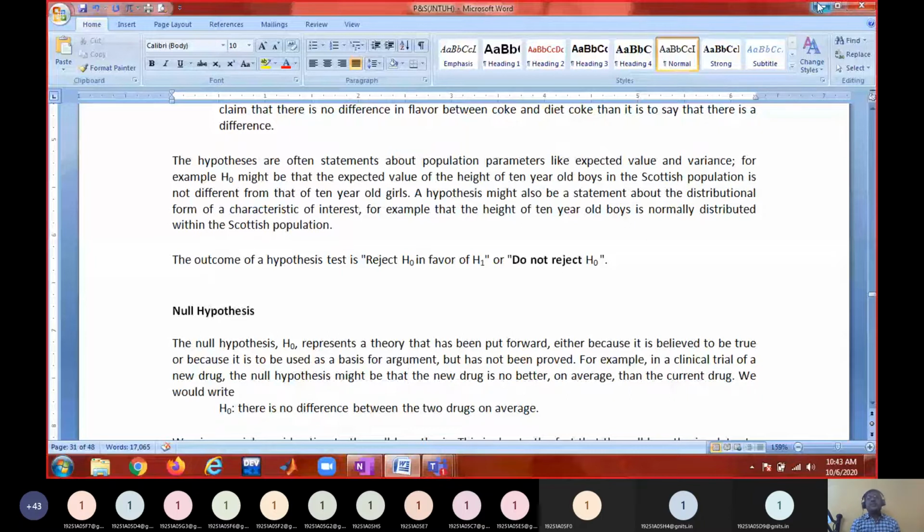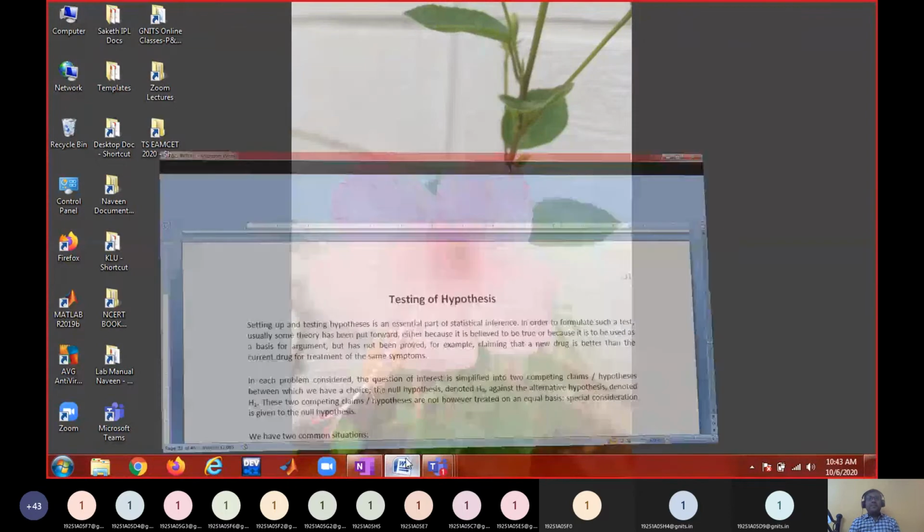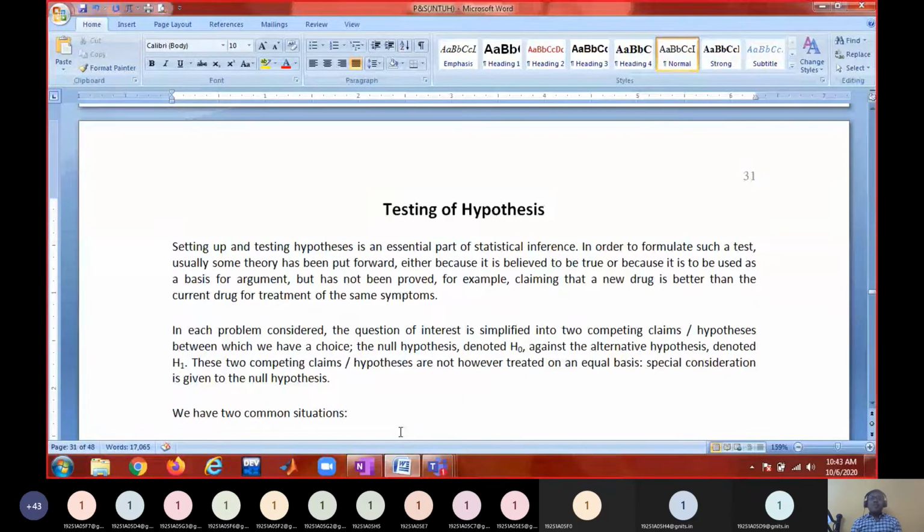Why am I telling like this? For example, you know about court trials, right? Suppose there was some murder, and police will arrest some suspected people. There will be an investigation going on.